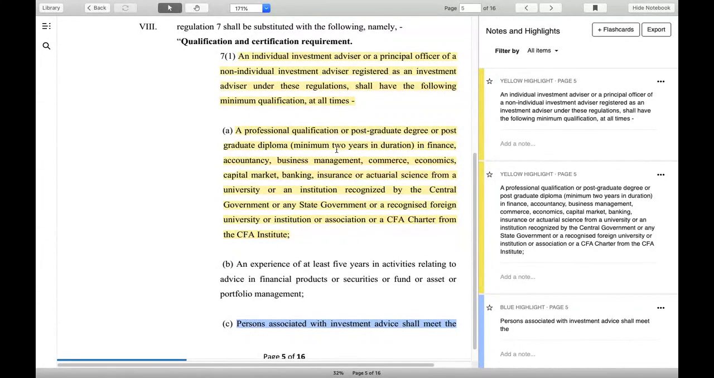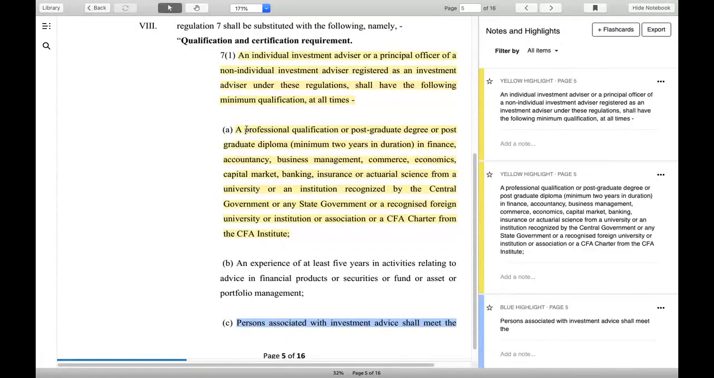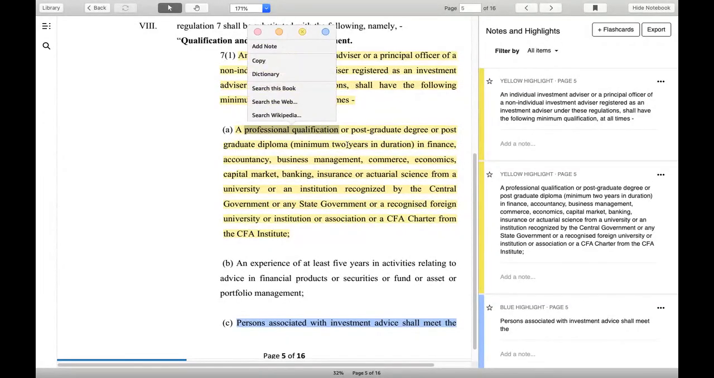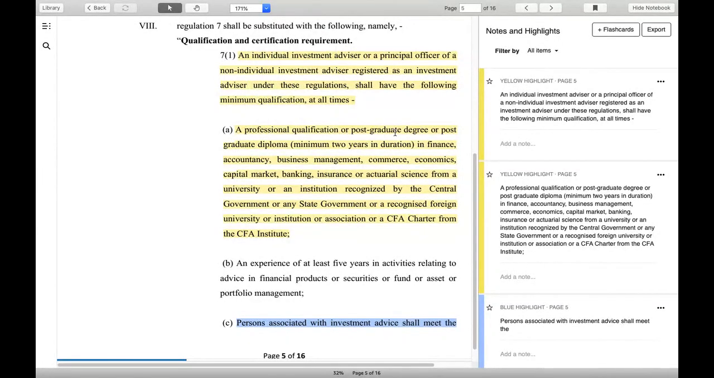Now, there is a small thin line here which you have to understand. That line says the professional qualification or postgraduate degree. So what is professional qualification? If you go by the dictionary, BCom is a professional qualification. But BA is not a professional qualification.